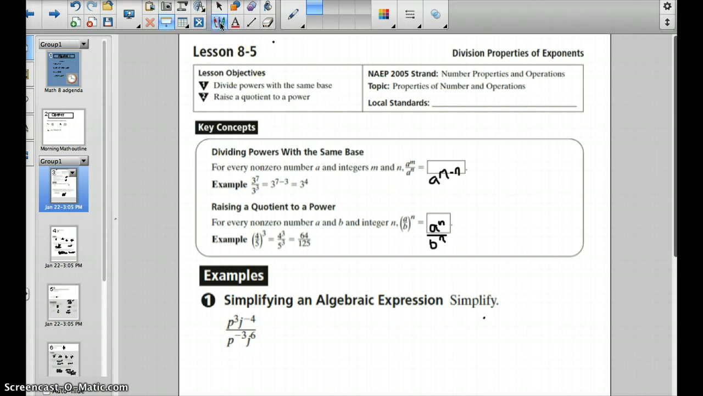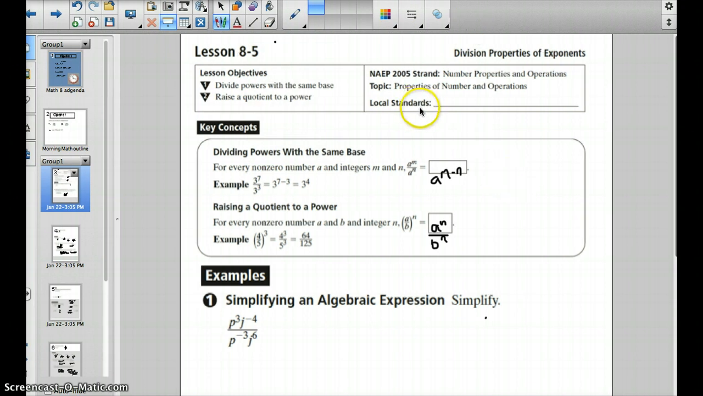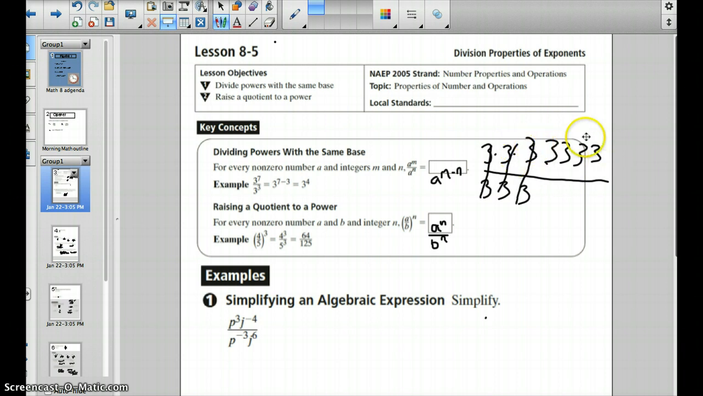Imagine that we have 3 times 3 times 3 times 3 times 3 times 3 times 3, and we're dividing that by 3 times 3 times 3. We can start to cancel out, one for every numerator and one for every denominator, and we can see the result.